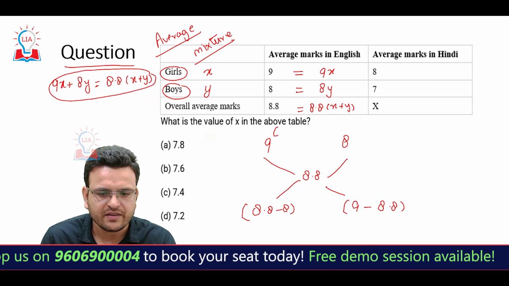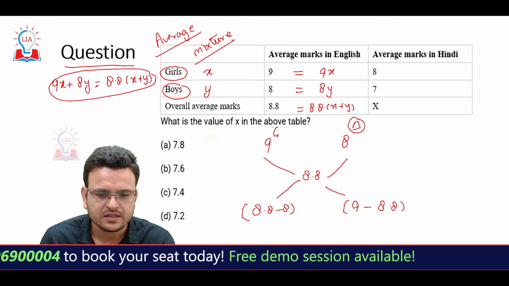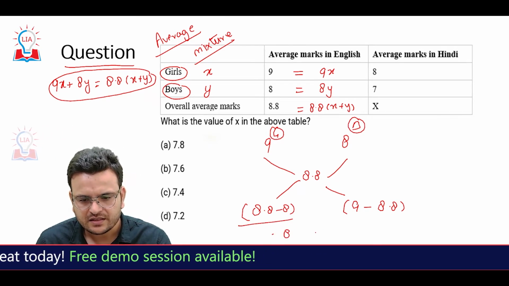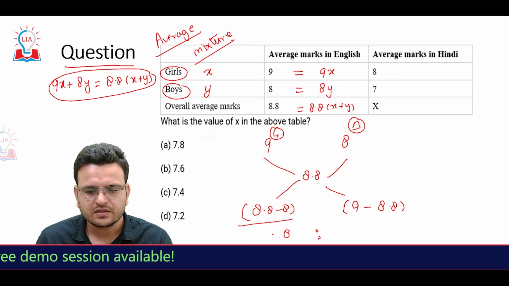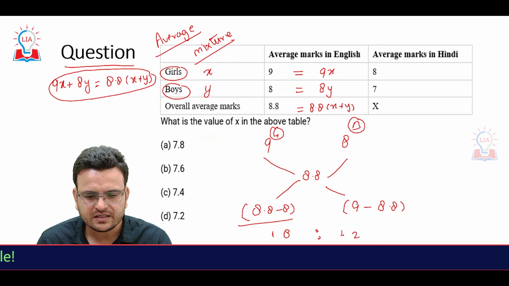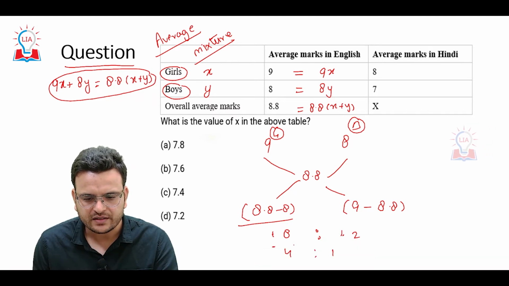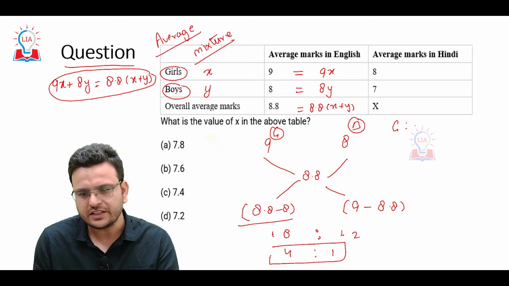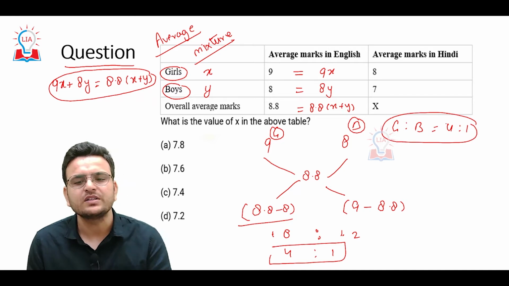Here we have girls and here we have boys. It will be 0.8 and 0.2, so the ratio is 4:1. Here the ratio of girls to boys will be 4:1. I hope you are able to understand it.